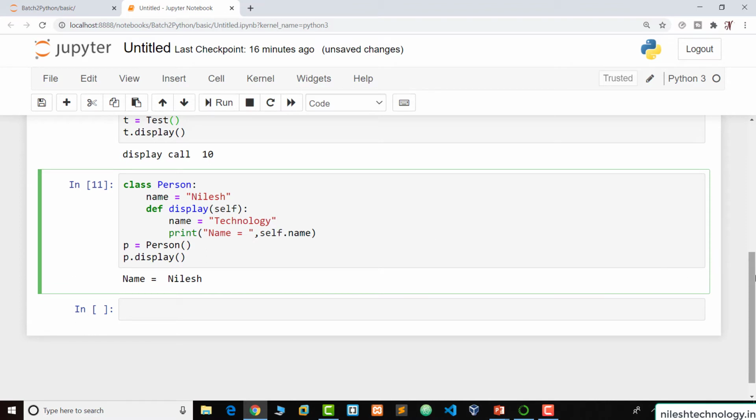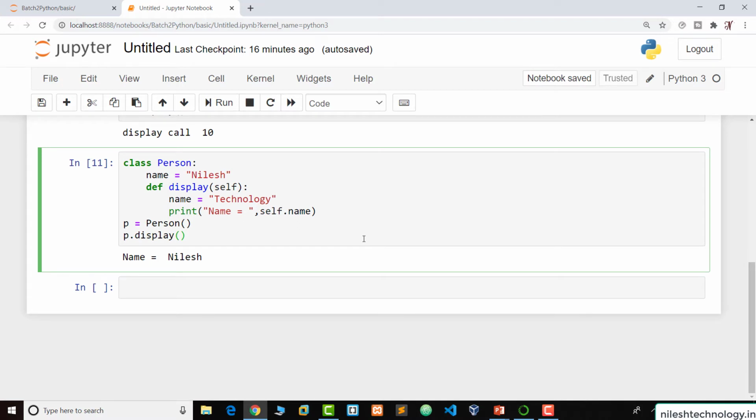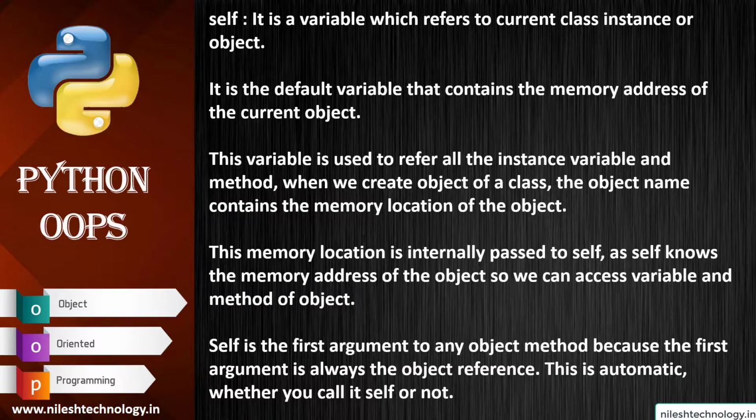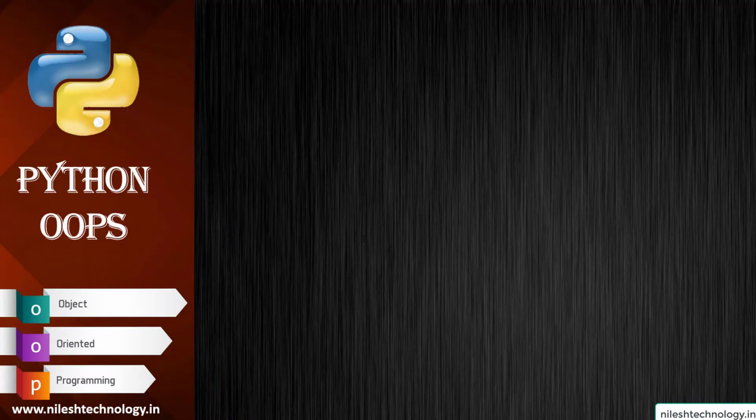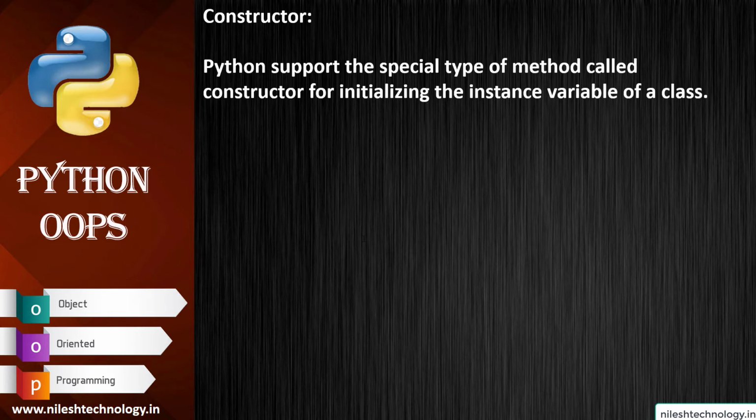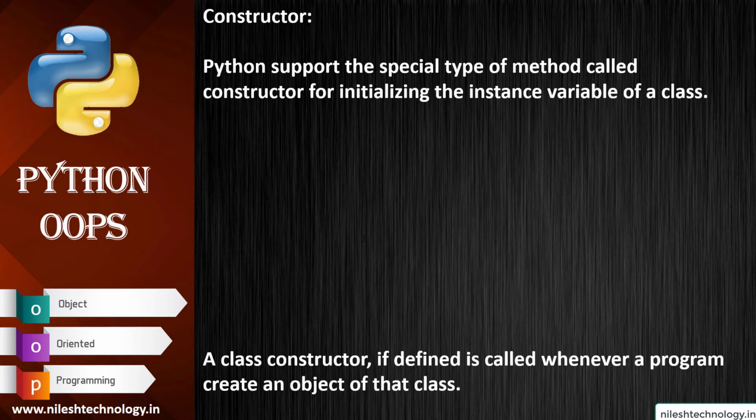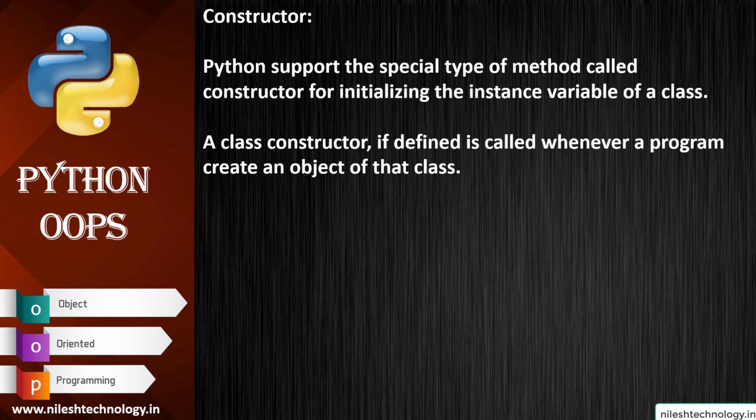So we go to the next point. So see here in the PPT, the next one is the constructor. Python supports a special type of method called the constructor for initializing the instance variables of a class. A class constructor is called whenever a program creates an object of that class.